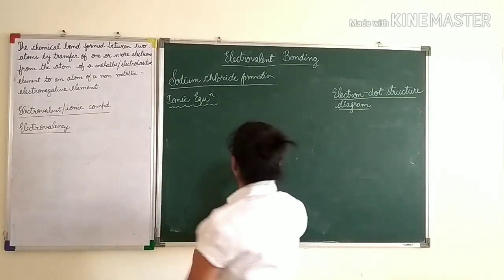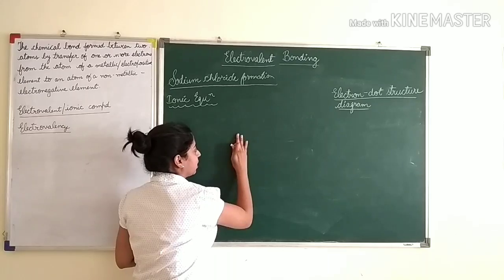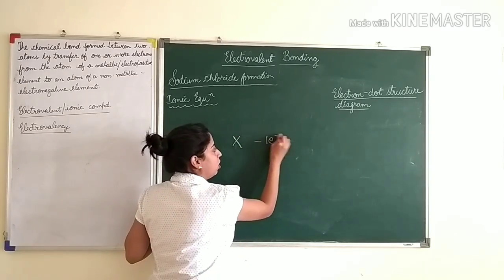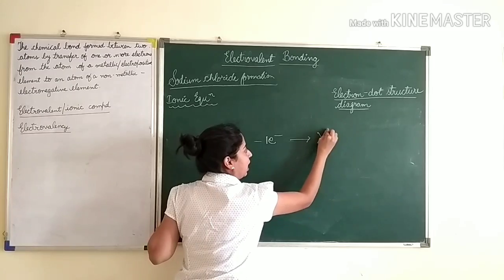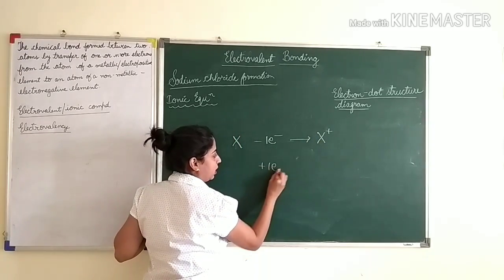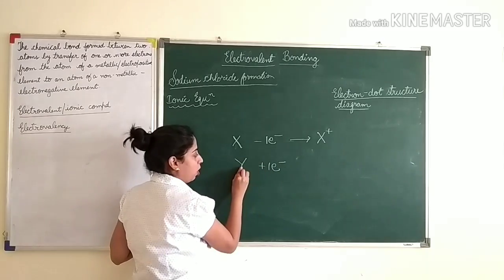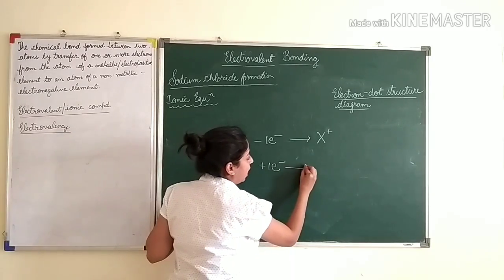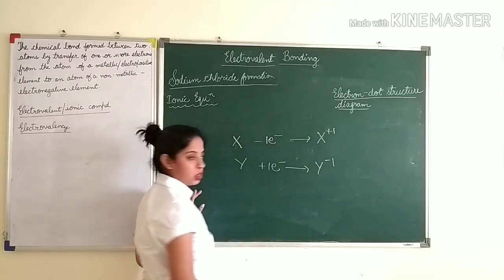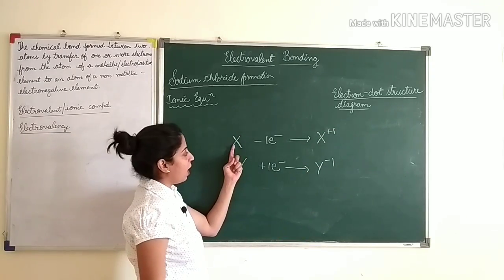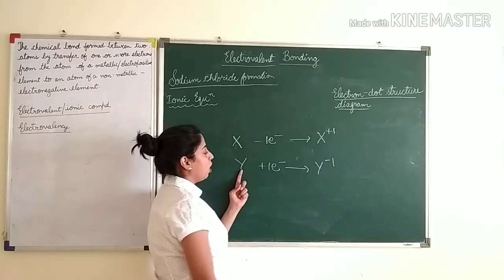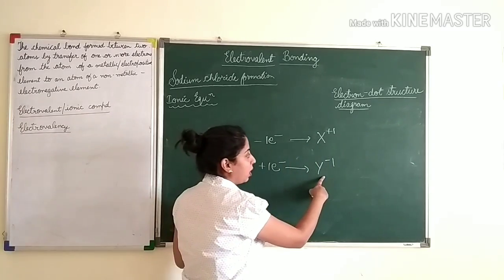Now children, look here. If this is a metal X, metal X will lose one electron and form a cation X plus. Now this electron is taken up by a non-metal Y and it forms Y minus 1. That is plus 1 and minus 1. Here a metal loses one electron to form a cation, and here a non-metal accepts one electron to form an anion.